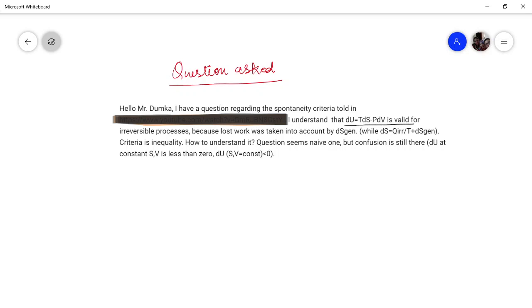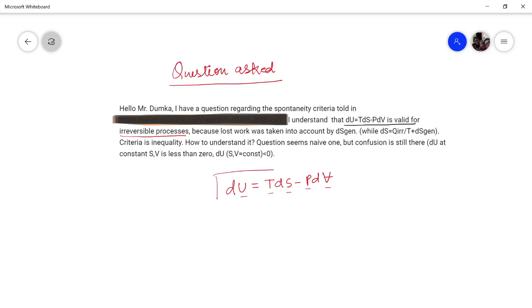So to understand that, I have to give you one more answer to something which you have said wrongly. You said that dU is equal to TdS minus PdV is valid only for irreversible process. But friend, remember that in this particular equation, dU is equal to TdS minus PdV, each and every variable, whether it is pressure, volume, entropy, temperature, or internal energy, they all are point functions.